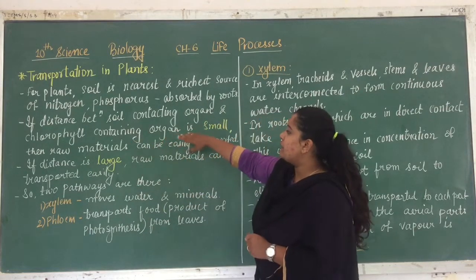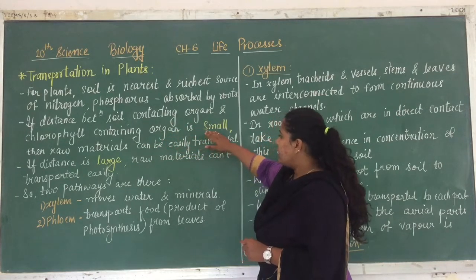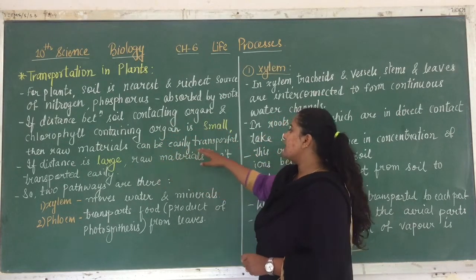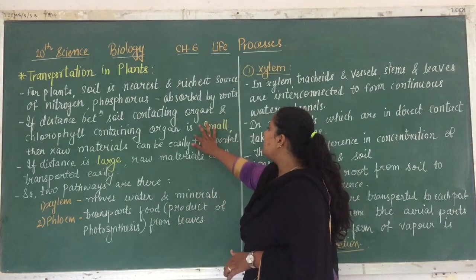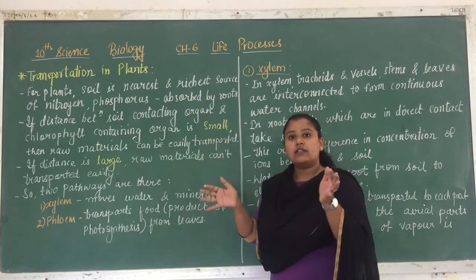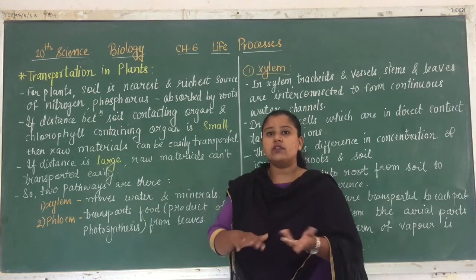If the distance between the soil-contacting organ and the chlorophyll-containing organ is small, then raw materials can be easily transported. I have written here that if the distance is small, it can be easily transported from one region to the next.